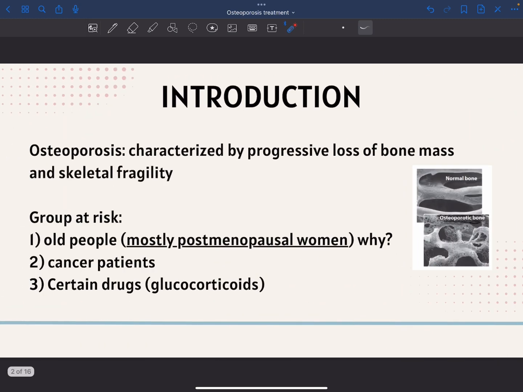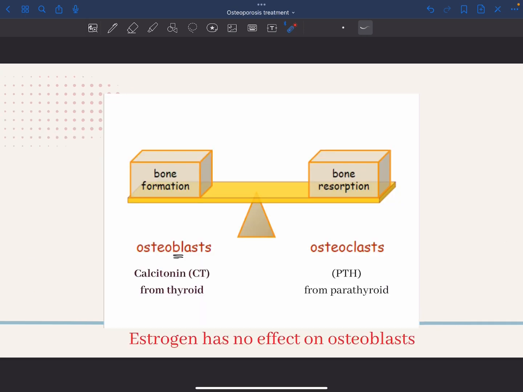Then we also have cancer patients at risk of getting osteoporosis. Why is that? Because, for example, when the cancer or metastasis gets into the bone, it will weaken the bone. Also, certain drugs like glucocorticoids and cortisone enhance the activity of the crushers of the bone, which will cause osteoporosis. So as we said, we have osteoblasts and osteoclasts, builders and crushers.